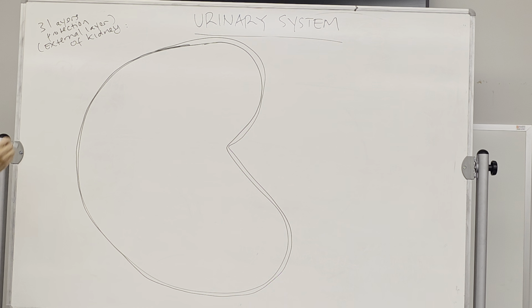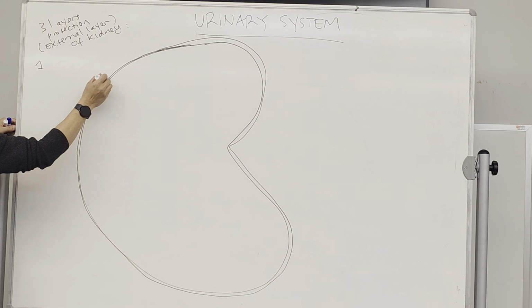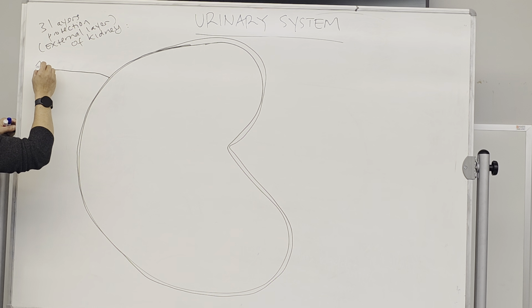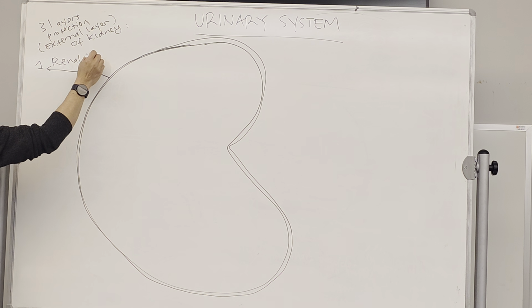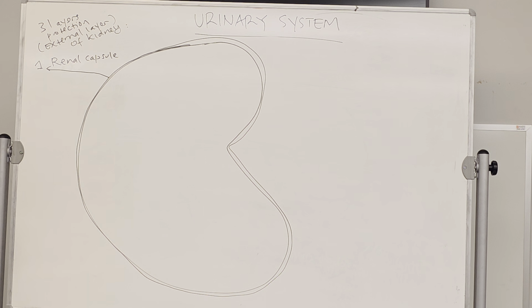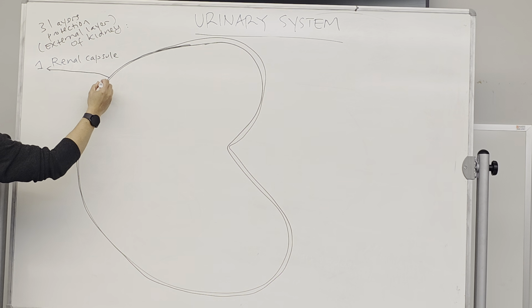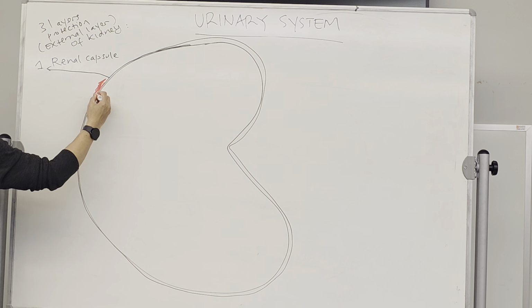Okay, first gonna be this layer over here, the one that's on the kidney itself, that gives the shape of the kidney. This one is called the renal capsule. Okay, so renal capsule. The second layer, I'm gonna use red color, a little bit thicker.